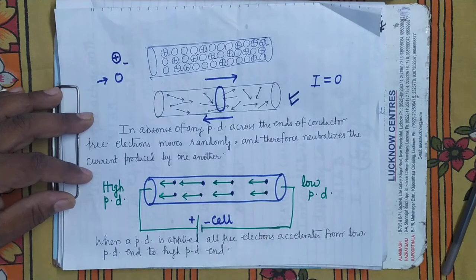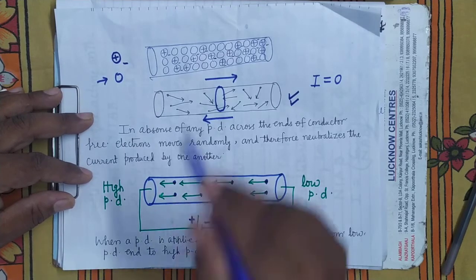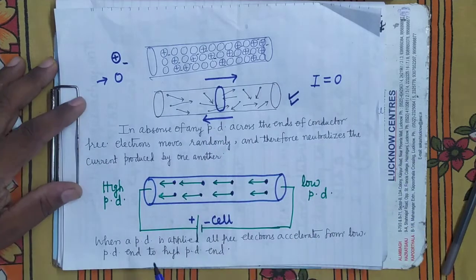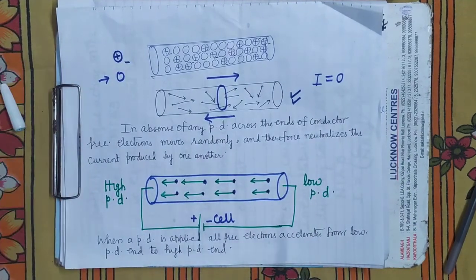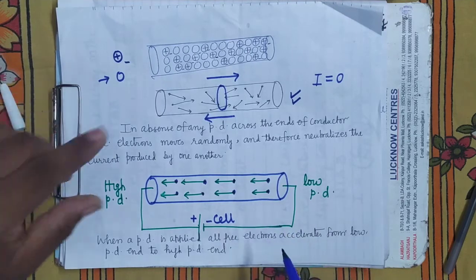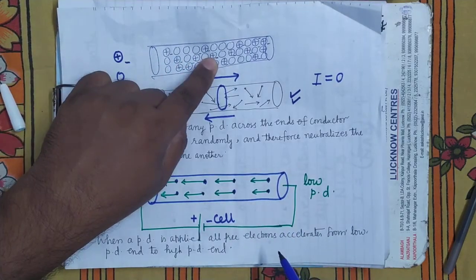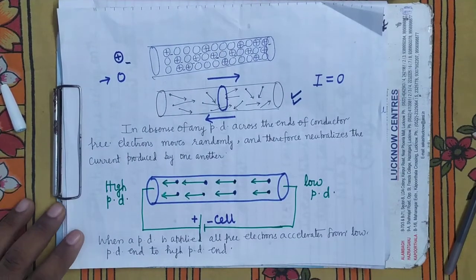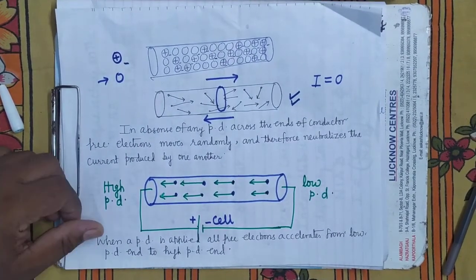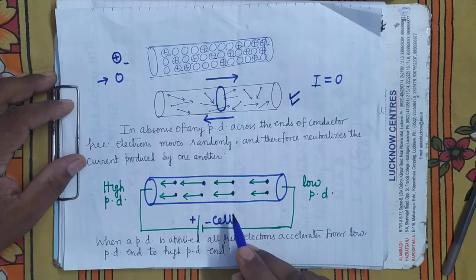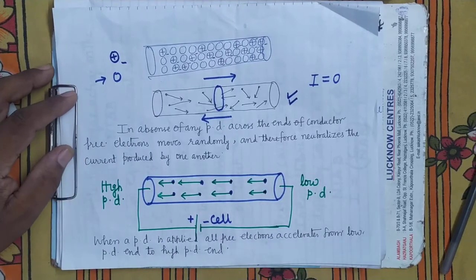Electrons being negatively charged and positive ions being positively charged, there will be a force of attraction between them. Because of that force of attraction, free electrons suffer collisions with the positive ions. During the collision, they lose their energy and become slow or momentarily at rest.